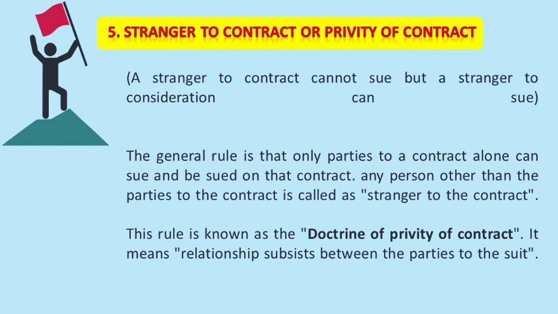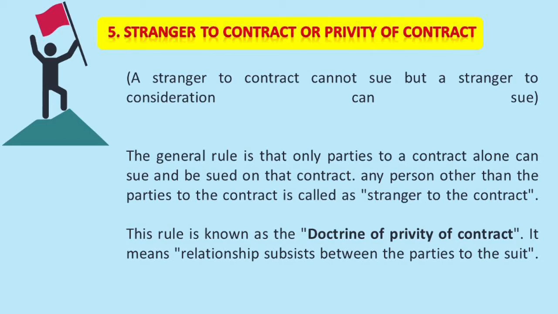Why? This contract neither confers any rights nor imposes any duties or obligations on such person. Hence, a stranger to a contract cannot sue and be sued. This rule is known as the doctrine of privity of contract.